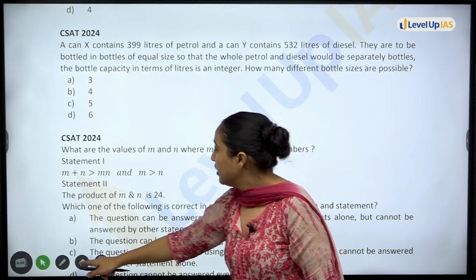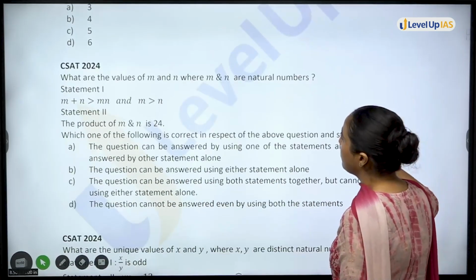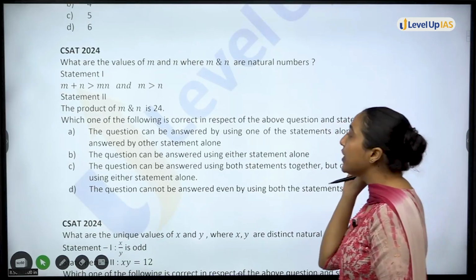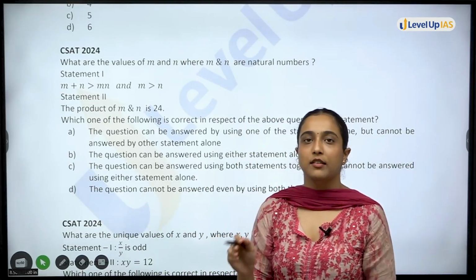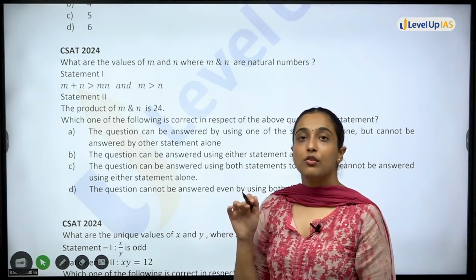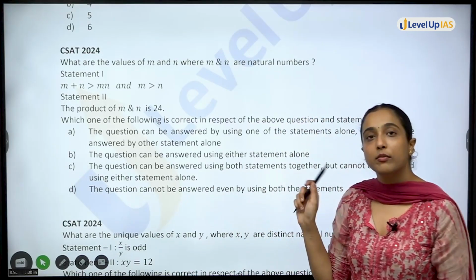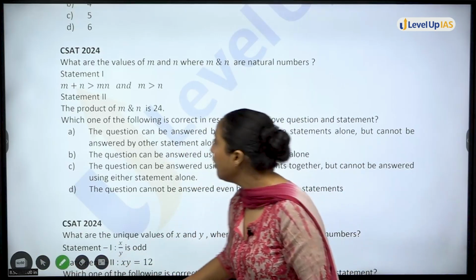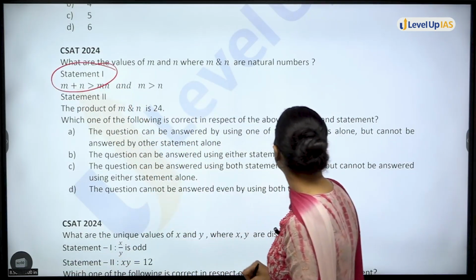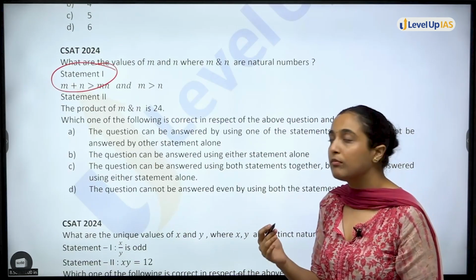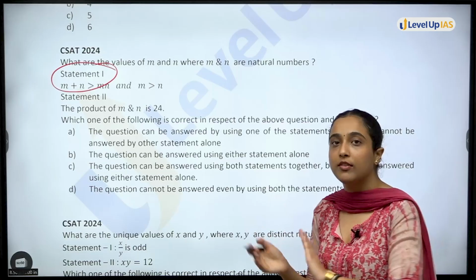Okay. Acha. So next question. See this question very carefully. Now this is a very easy question, very easy question. But you can see the concept of divisibility in this question. Divisibility is asked not directly, but as a question of statement. In statement conclusion questions, the examiner is asking you the concept of divisibility.